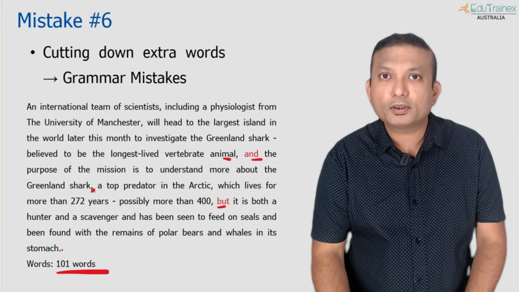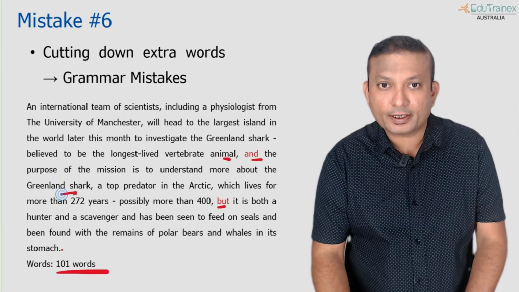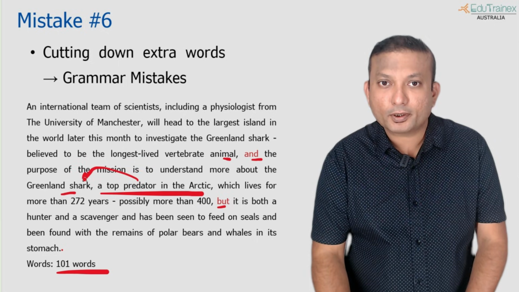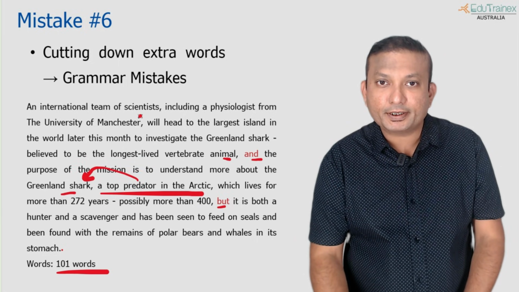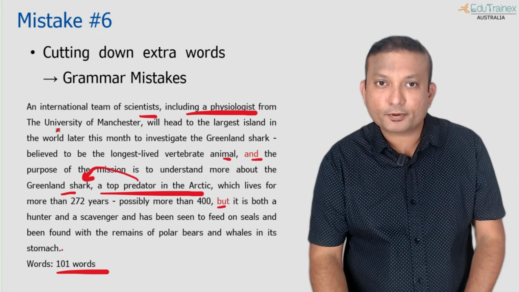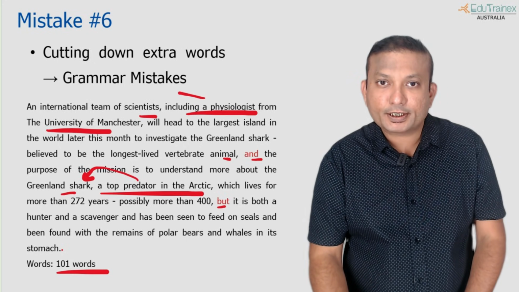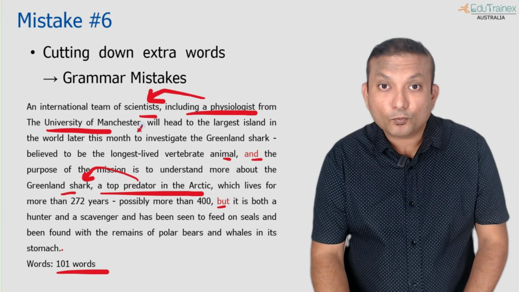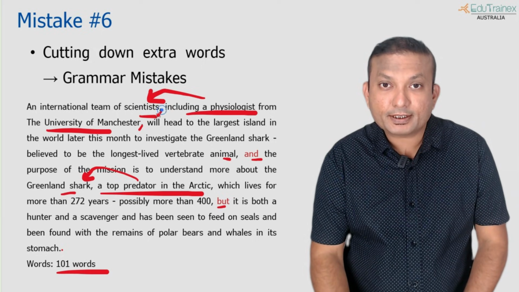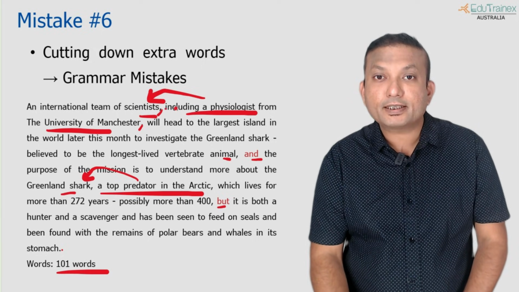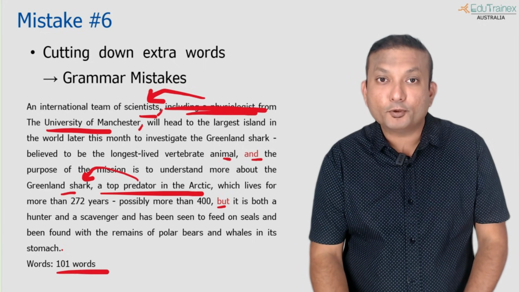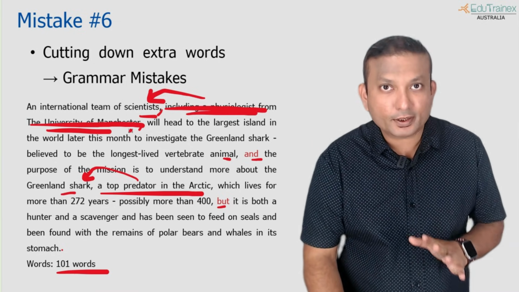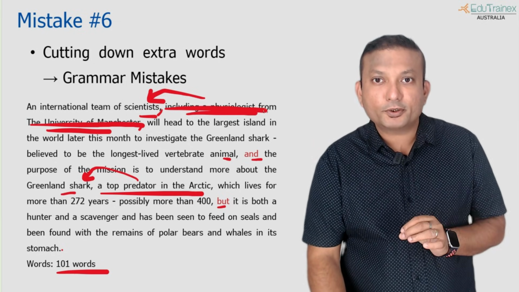So that is one technique I wanted to share with you. You can eliminate all the supporting details. Now if you see "great shark, a top predator in the Arctic," it is just giving more information about the shark. In the same way, "scientists, including a psychologist from the University of Manchester," is just giving more details. So I can remove the phrase with one comma here and one comma here. If you see phrases like this, you can remove the complete phrase. That will not cause any grammar mistake, and remove both the commas as well. That will bring the word count down a lot.